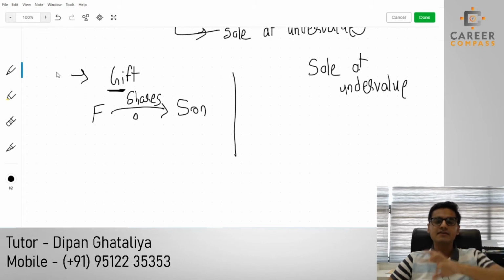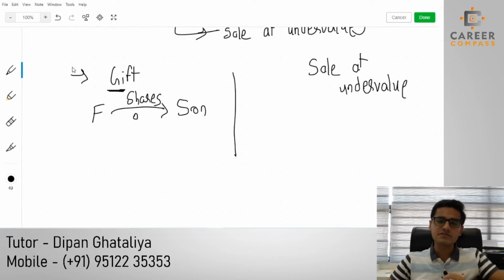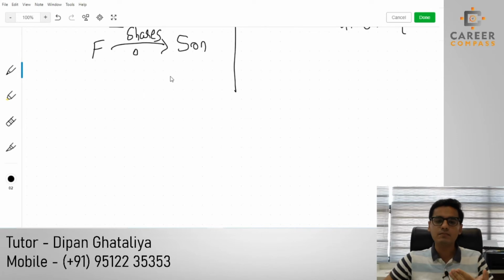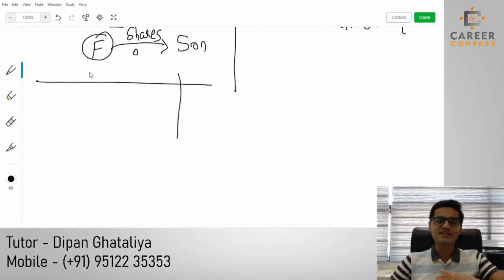We have studied this in the first chapter of the CGT, students. In this first chapter I may have told you that even if the gift does not have any kind of consideration, it will still become our chargeable disposal. So if all the three basic conditions are getting fulfilled, then we have to prepare a proforma in this situation. But students, right now the disposal is made by father, so we are going to prepare a CGT proforma for father only right now.